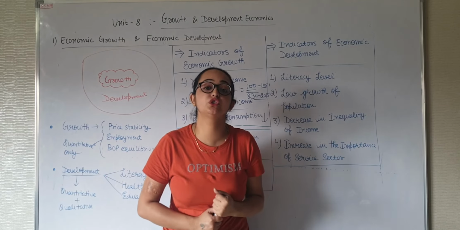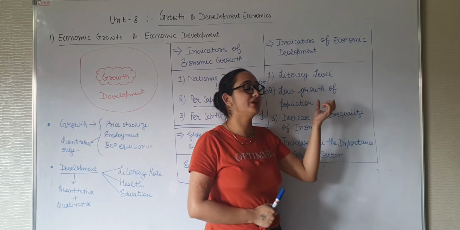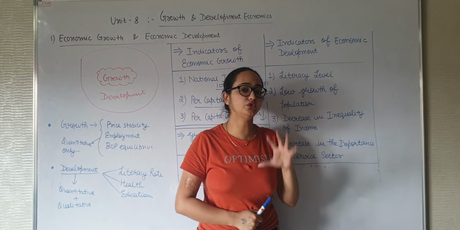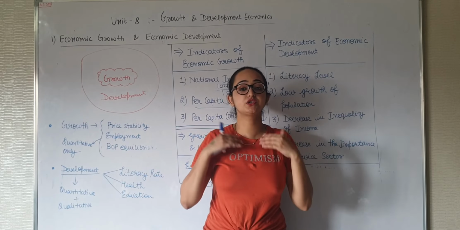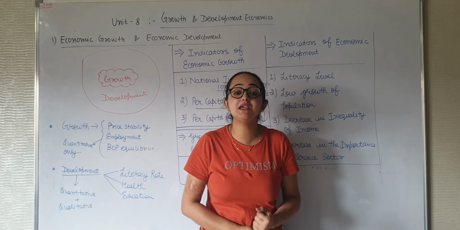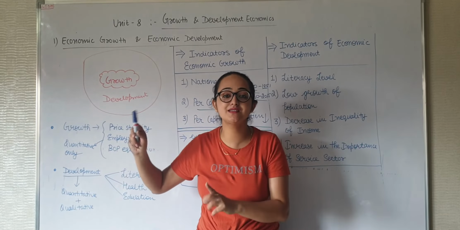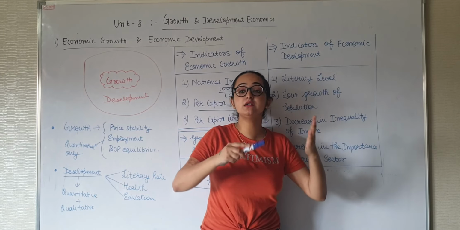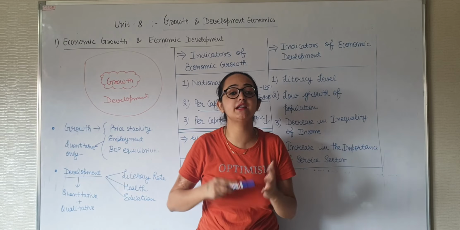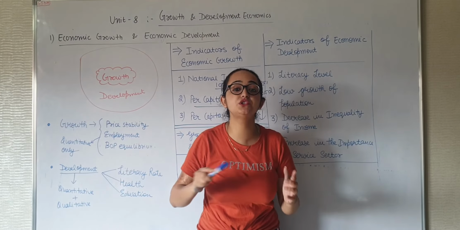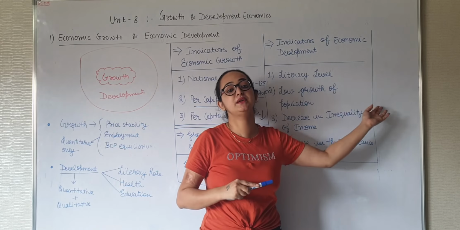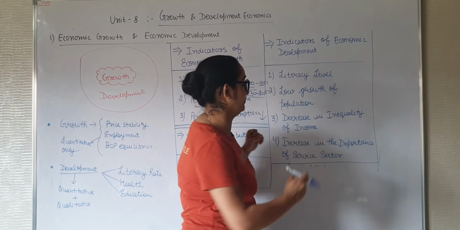Second is low growth of population. Now, it is very important. Low growth of population does not mean population is not growing. It means population is growing but at a decreasing rate. Our income is growing at an increasing rate and population is growing at a diminishing rate. If it happens, only then will the economy grow.